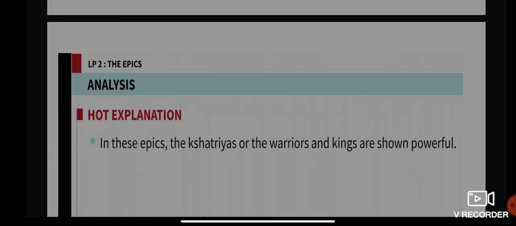In these epics, the Kshatriyas, the warriors and kings, are shown as most powerful. We have learned about the caste system: Brahmins, Kshatriyas, Vaishyas, Shudras. In the given epics, the Kshatriyas, the warriors and kings, are shown as powerful.